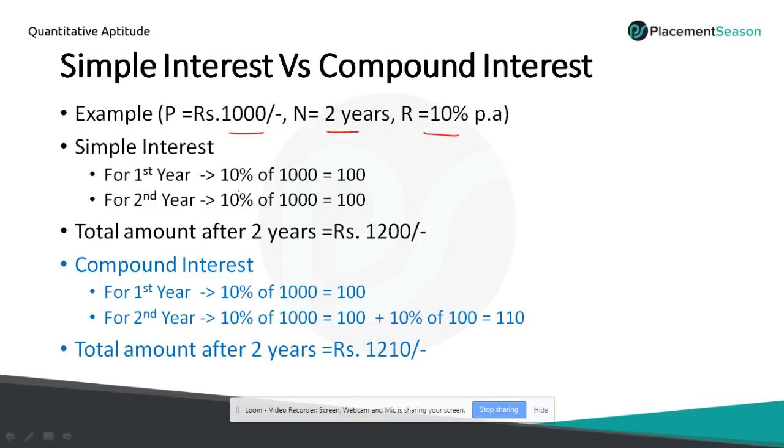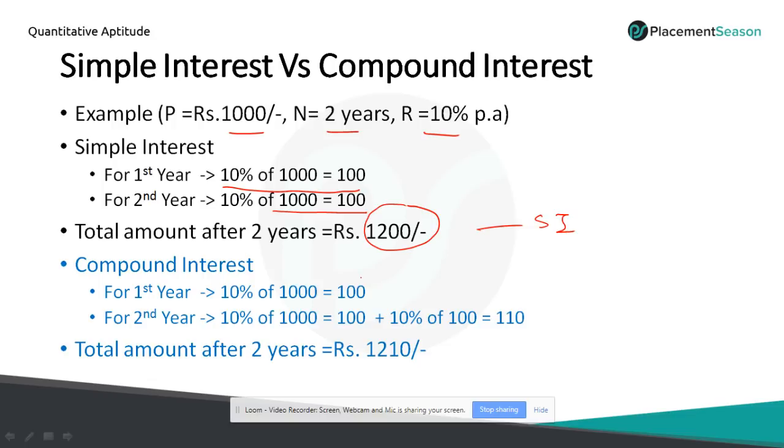So at the end of 1 year I will get 100 rupees. Again at the end of second year I will get another 100 rupees. So totally I will get 1200 rupees at the end of 2 years in case of simple interest.